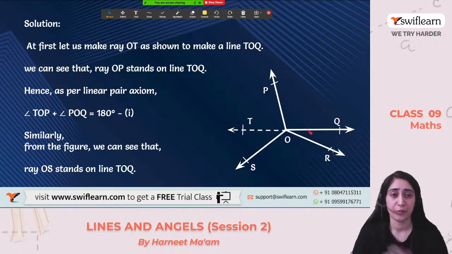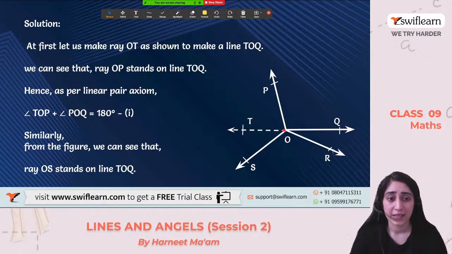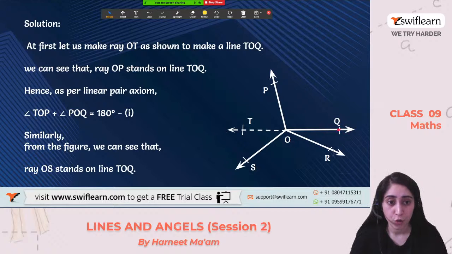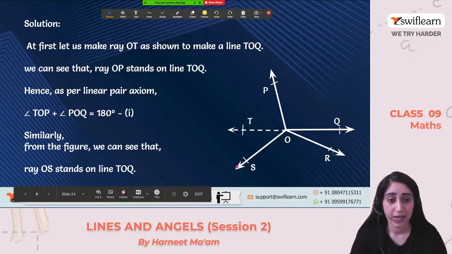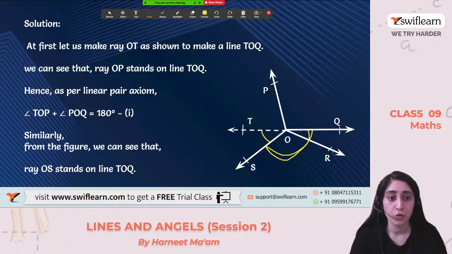We have solved the upper portion. Let's do the other one. So what does the other one say? That OS is a line. So that means this angle QOS plus angle SOT. Now listen to me very carefully. This says that this angle and this whole big angle we are talking about, angle QOS plus angle SOT, will be equal to 180 degrees.